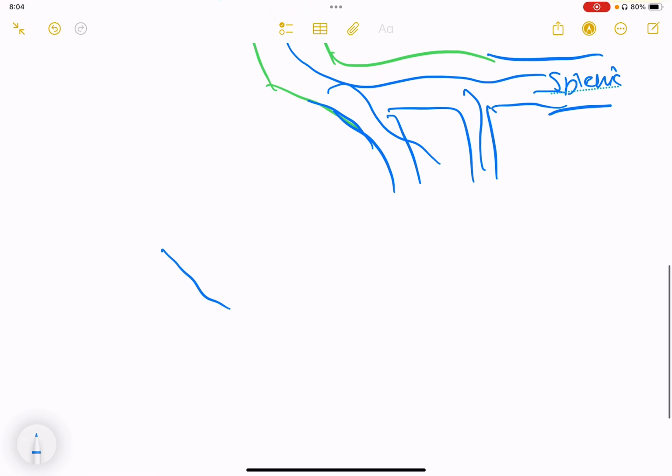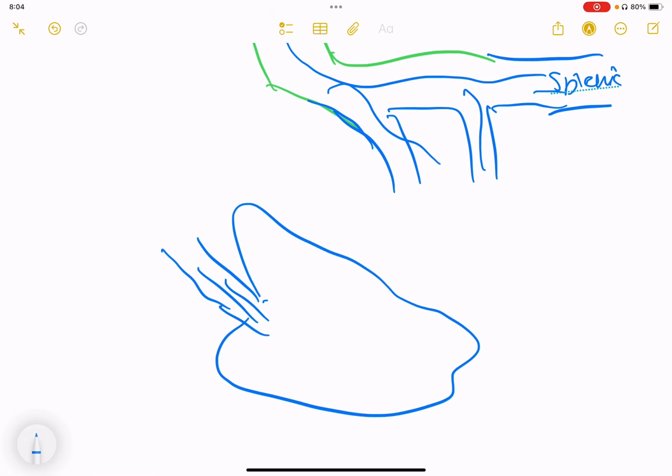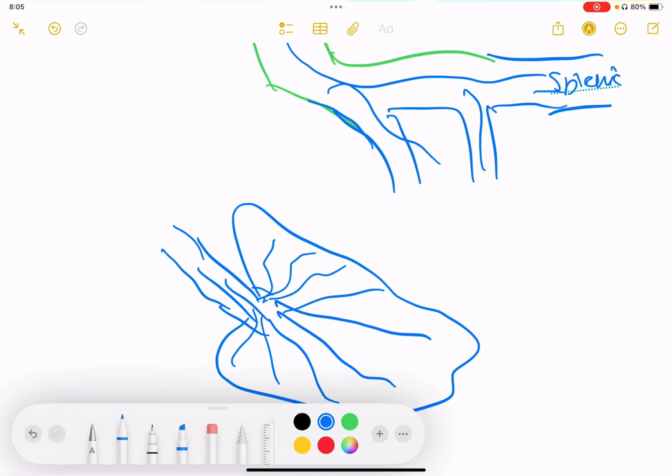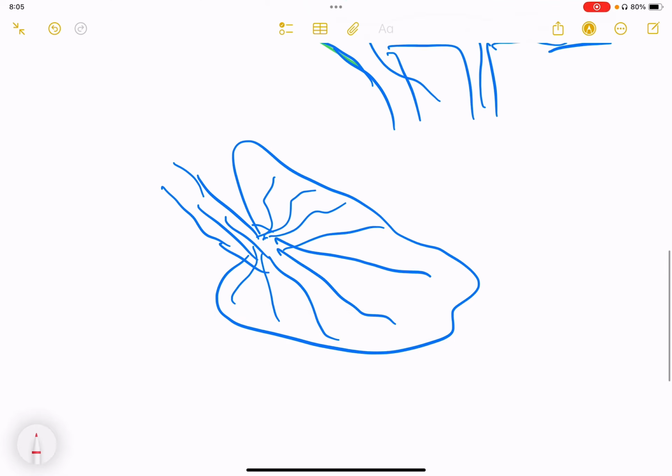And in the splenic vein, as there is increased pressure, the spleen, which is drained by the splenic vein, has increased congestion of blood, so that eventually there is an increase in the size of the spleen, so splenomegaly can be there.